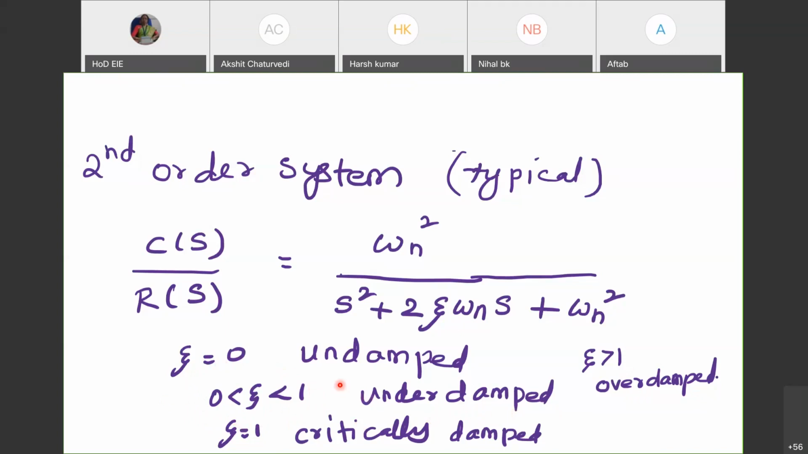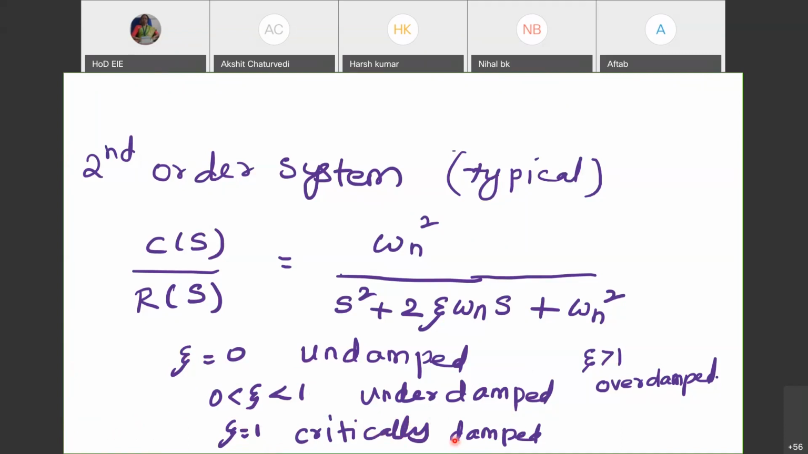Please make a difference between undamped and underdamped. Undamped system is the one with no damping, zeta is equal to 0. Underdamped is the one with zeta between 0 and 1. Fine. When zeta is greater than 1, we say it is an overdamped system. Okay. Then finally, when zeta is equal to 1, we say it is critically damped.